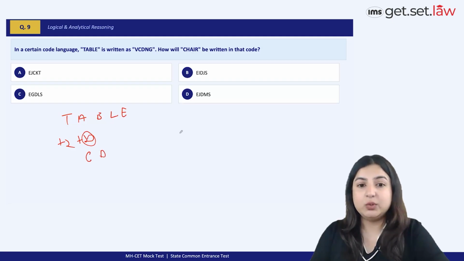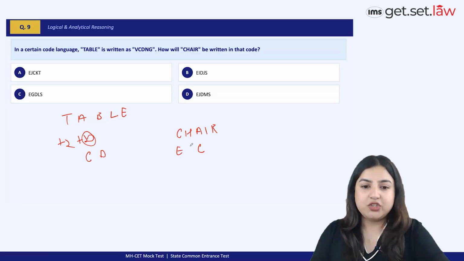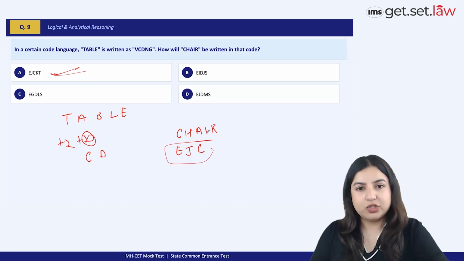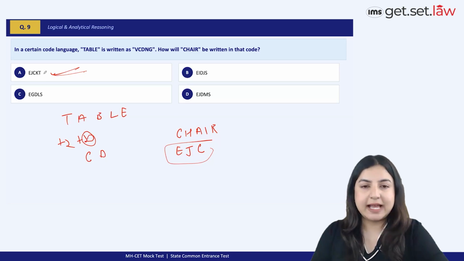So similarly, you have to code chair, right? Very simple. We already know A becomes a C, right? C, D, E, this becomes an E. H, I, G, G, H, I, J, right? E, J, C. And the correct option has to begin from this, which luckily is only given in option A. And obviously, you should do a thorough verification, write down the other letters also, but the exact answer is going to come as option A.